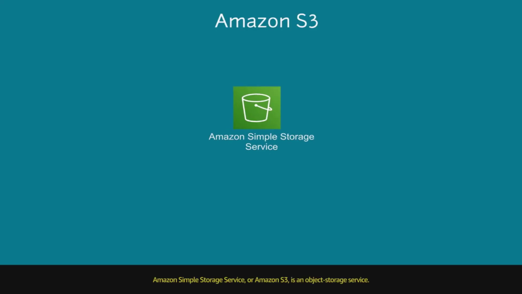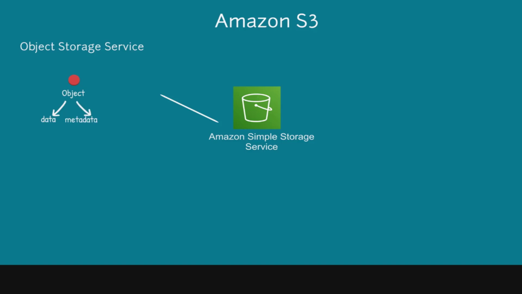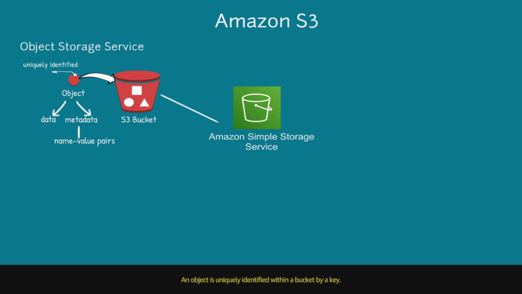Amazon Simple Storage Service. Amazon S3 is an object storage service. An object consists of data and metadata. The metadata is a set of name-value pairs that describe the object. Buckets are containers for objects stored in S3. An object is uniquely identified within a bucket by a key.